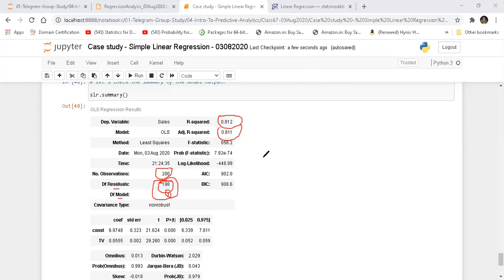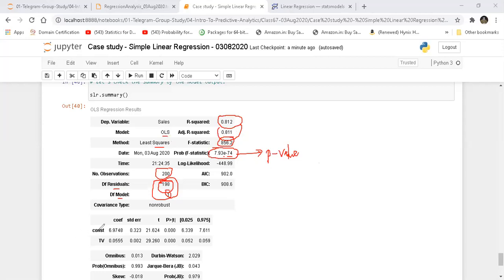Don't worry. Now, it used the ordinary least squares method to find the F statistic, which we cannot do anything with because we don't know the critical F value. But it has also calculated the probability of the F statistic. This is my P value. If I look at this P value, and I have not assumed anything while doing the analysis, this is e to the power minus 74, so it is 10 to the power minus 74 of 7.93. It is very, very less as compared to 0.05.